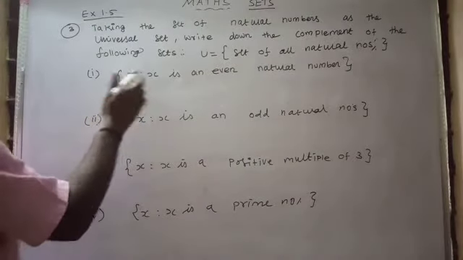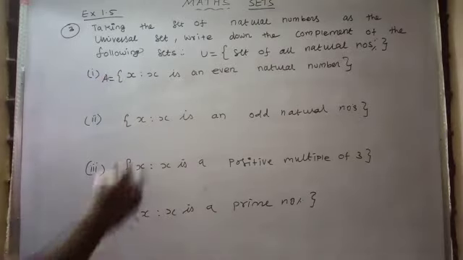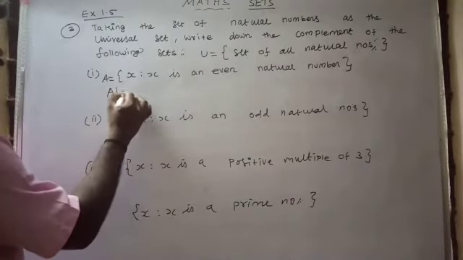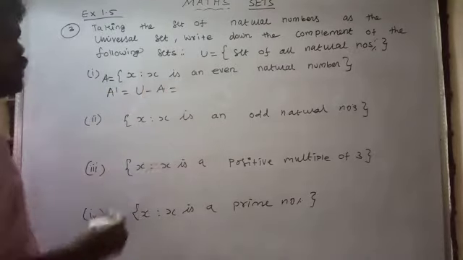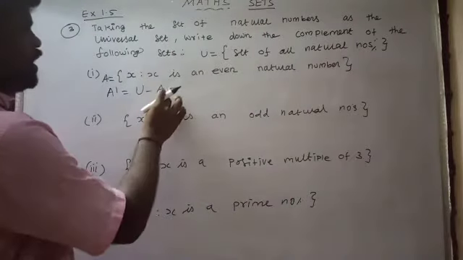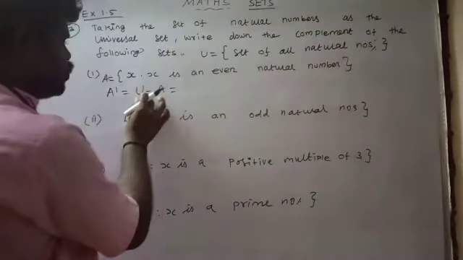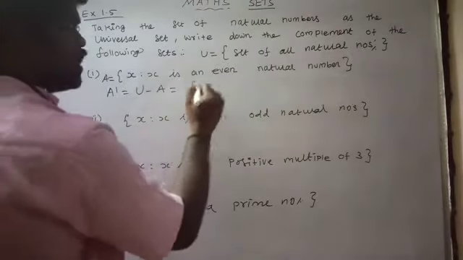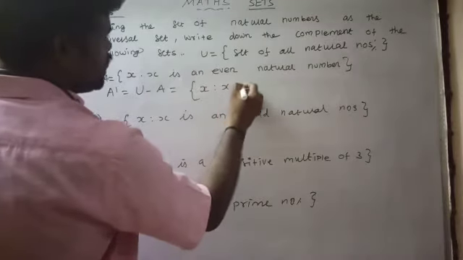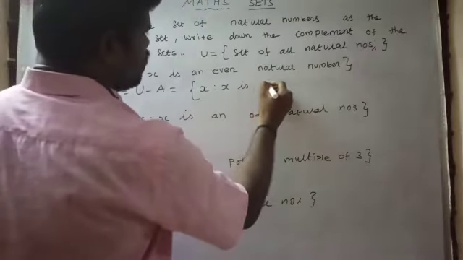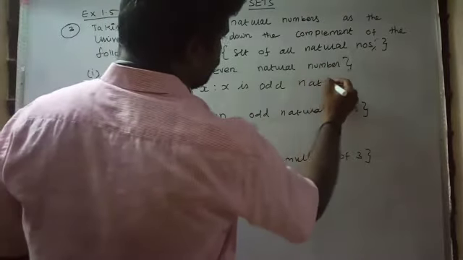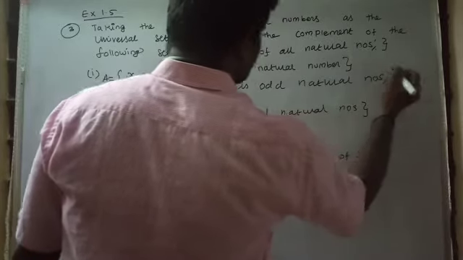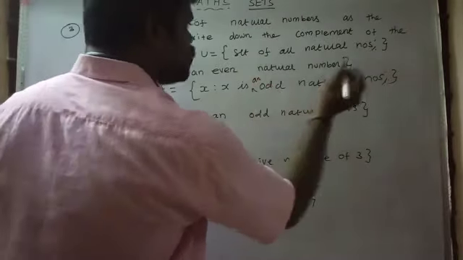First question, let us take A, the set of X such that X is an even natural number. We want to find A dash, equal to U minus A. U is the set of all natural numbers and A is the set of all even natural numbers. Therefore, U minus A, the remaining numbers except the even natural numbers, is the odd natural numbers. So A dash is the set of X such that X is an odd natural number.